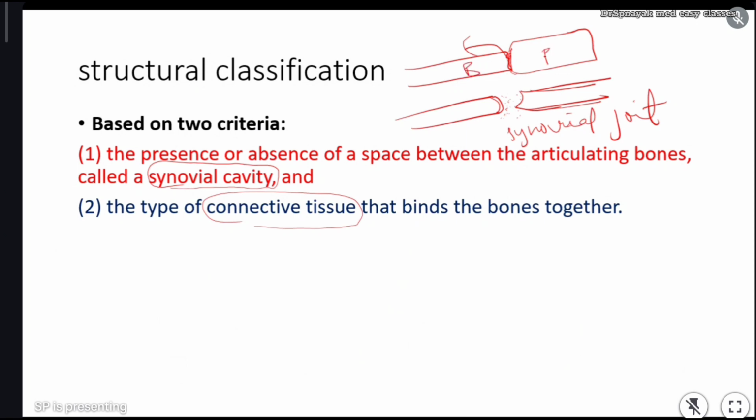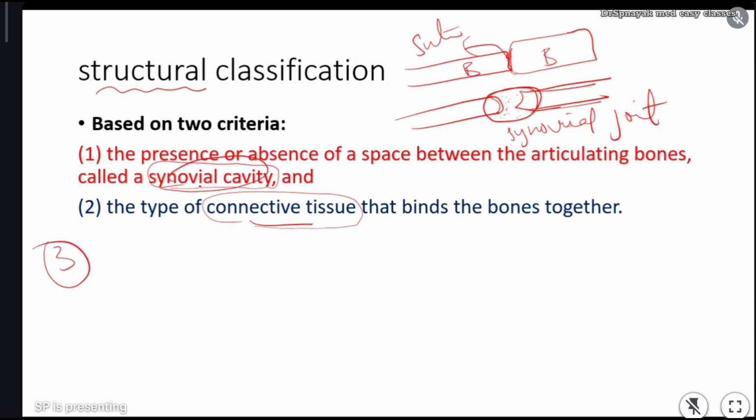This is one bone and this is one bone. Due to the presence of connective tissue between two bones, even this is also a type of structural classification. So this type of joints are called sutures, or they are different types that we will discuss now. So in structural classification, based on the presence of synovial cavity or synovial fluid, and based on the presence of connective tissue or not, joints are classified mainly into 3 types.